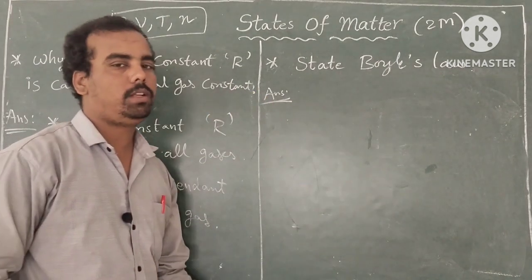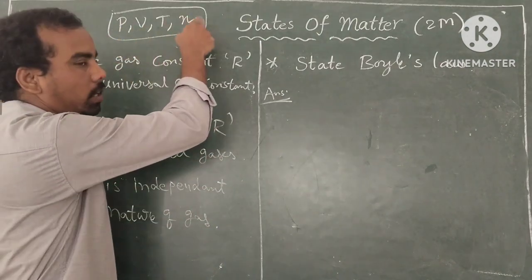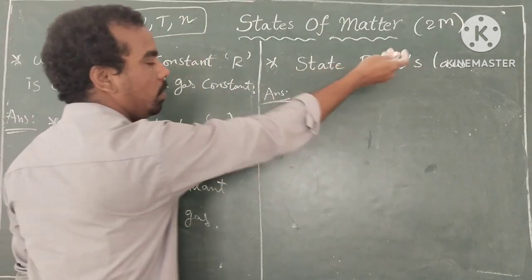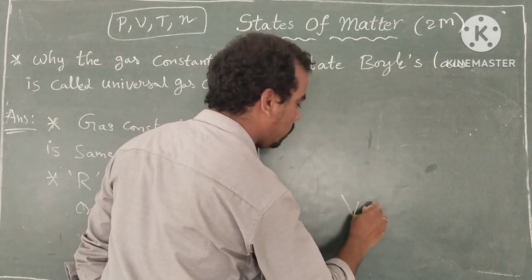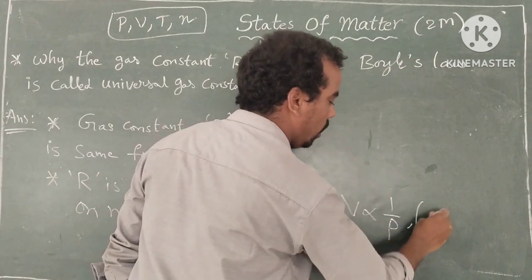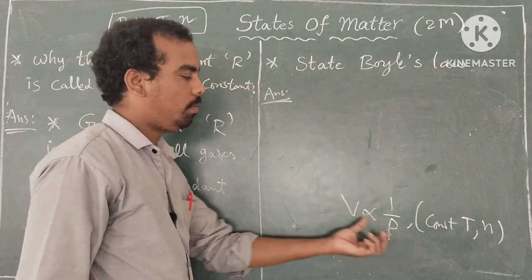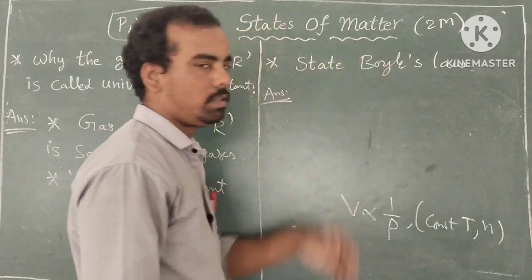So next, state Boyle's law. So again, P, V, T, N. If temperature and number of moles constant, the relation between pressure and volume is Boyle's law. So V is inversely proportional to pressure at a constant temperature and N. So the relation between volume and pressure at constant temperature and N is called Boyle's law.